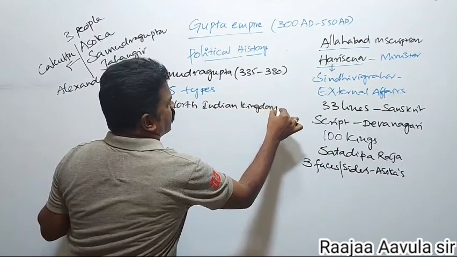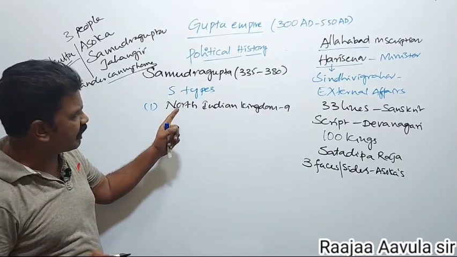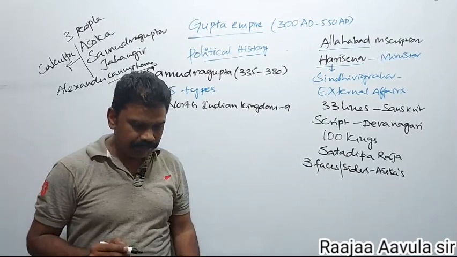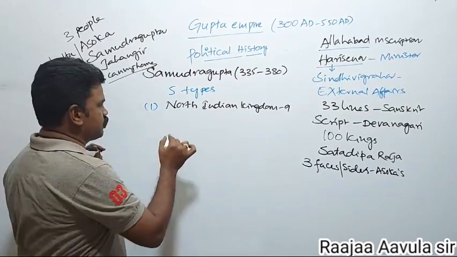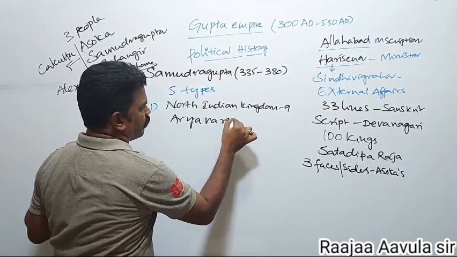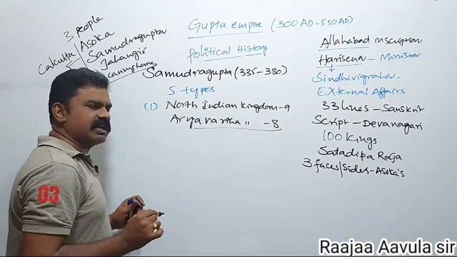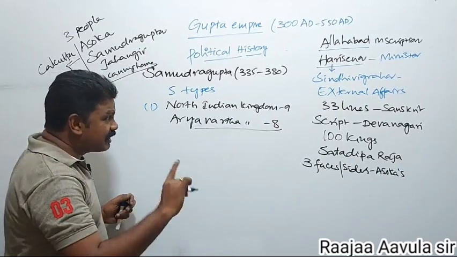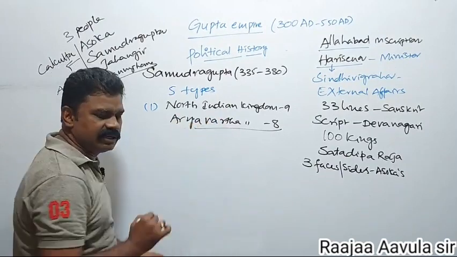These 9 North Indian kingdoms were defeated by Samudragupta, and also the 8 Aryavarta kingdoms. Initially, the 8 Aryavarta kingdoms were defeated. The second time, he invaded North India again, and 9 kings were defeated.